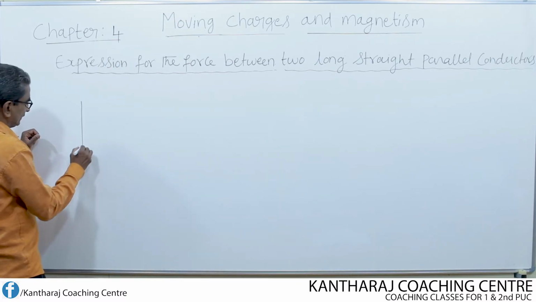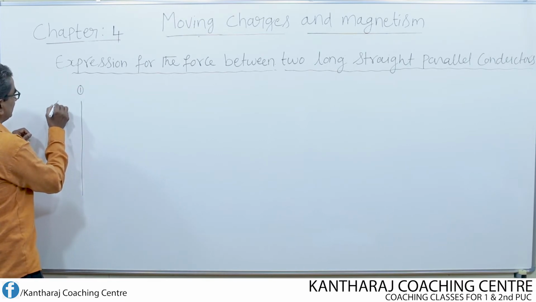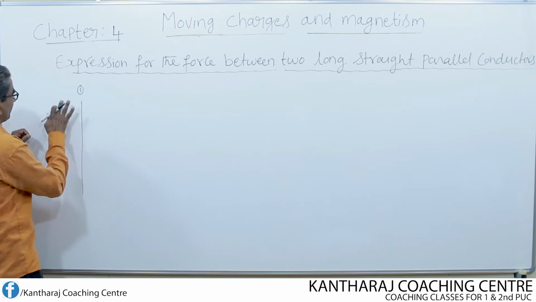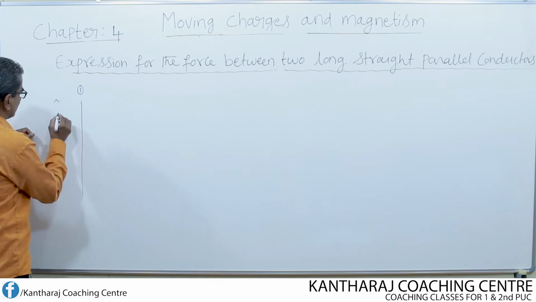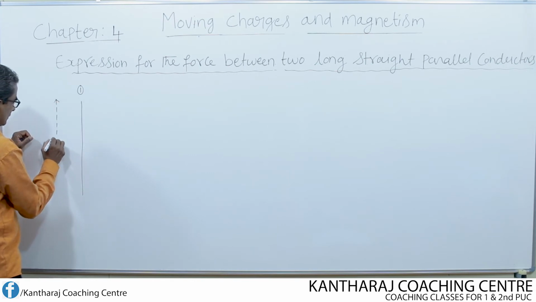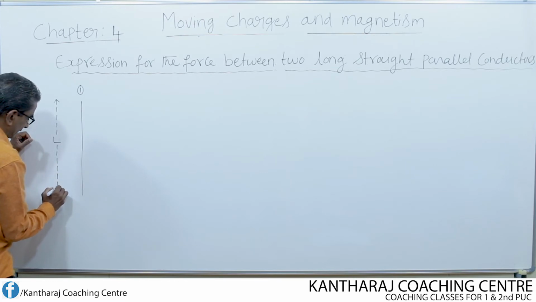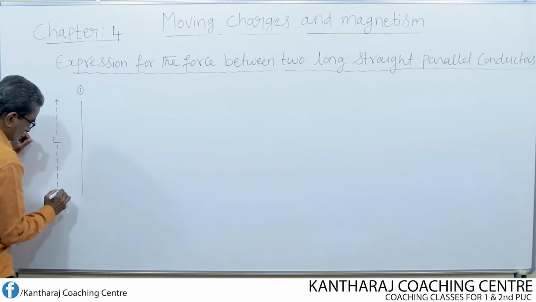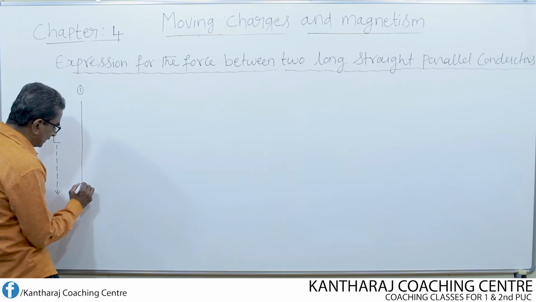So this is conductor 1, whose length is equal to L. Let L be the length of the conductor. Now I pass the current through this conductor.